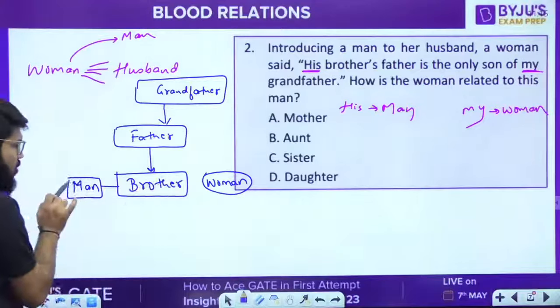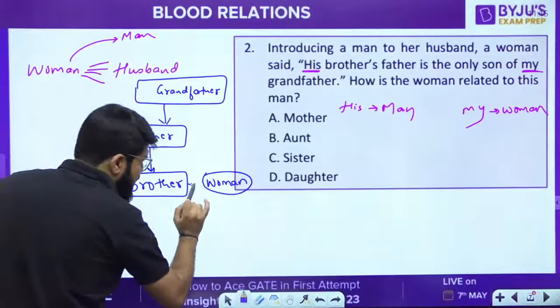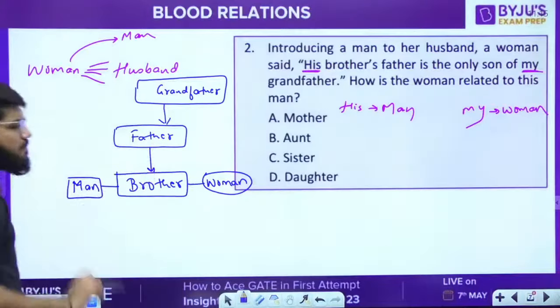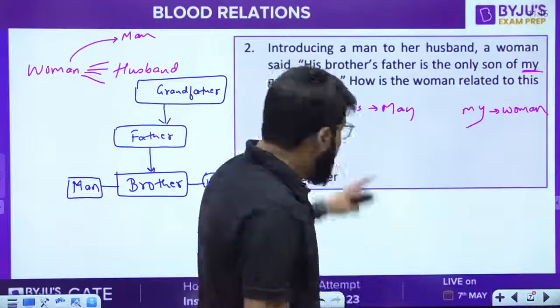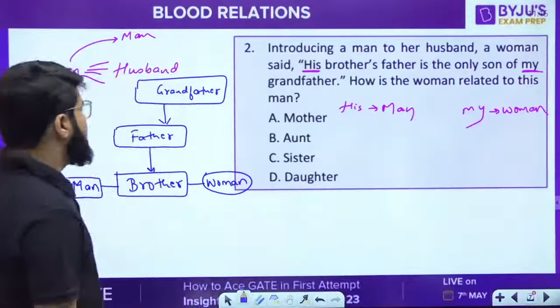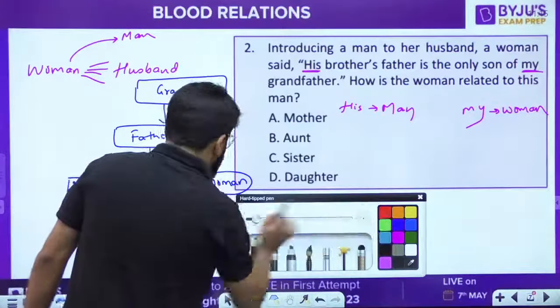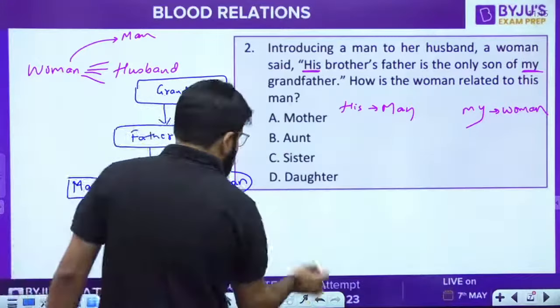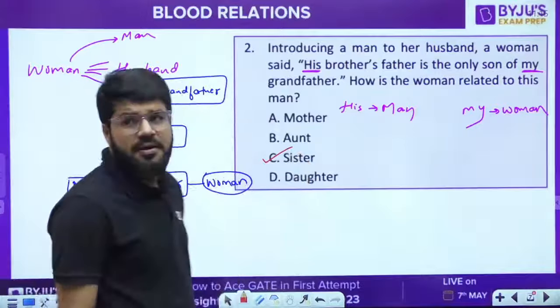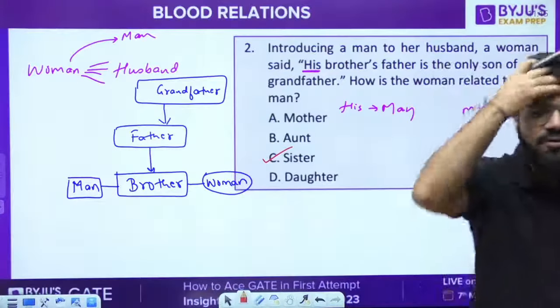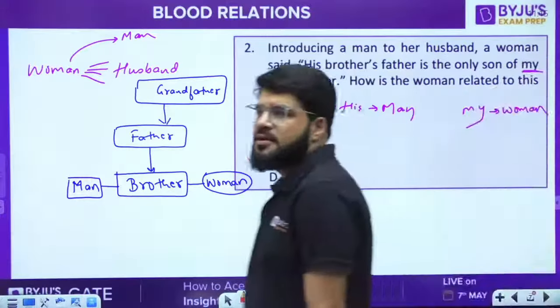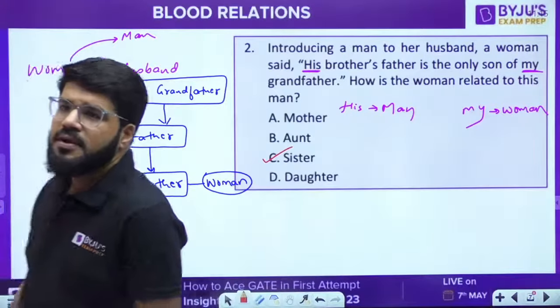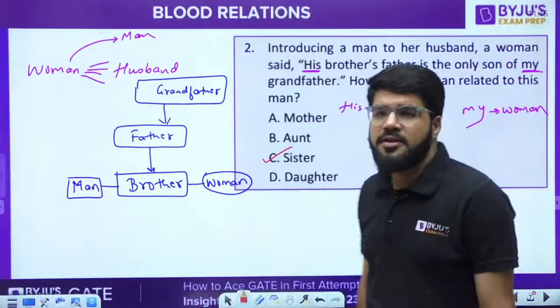That means not only the man and brother, even this woman, they're all the children of the same father. They're all siblings. Now the question is, how is the woman related to the man? So they are all siblings, so the woman is the sister of that particular man. It is the sister. Option number C. As some of you already gave it, it is option C. Correct, Siri, Deepak Gupta, Nishu, Sham.